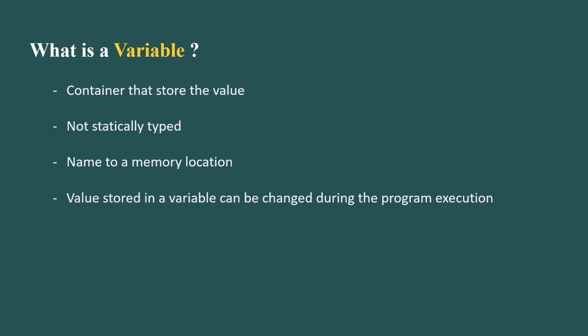A Python variable is a name given to a memory location. It is the basic unit of storage in a program. Values stored in a variable can be changed during program execution.